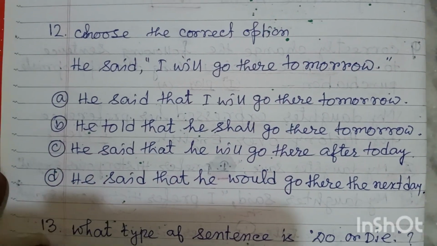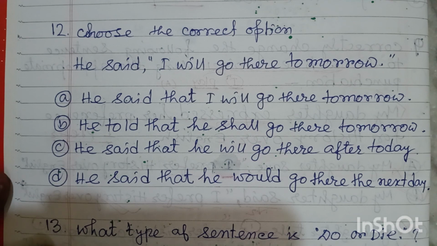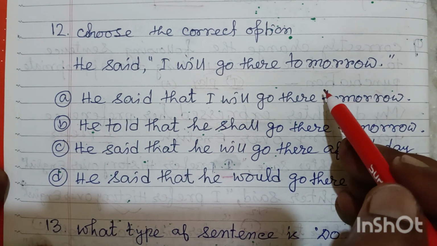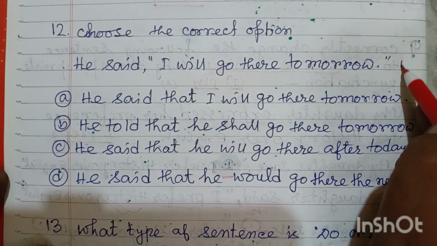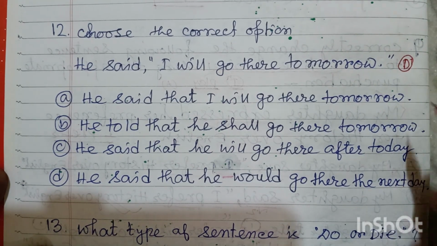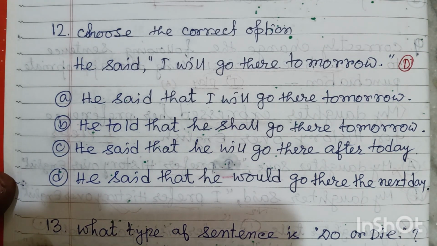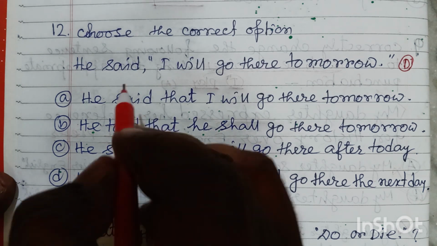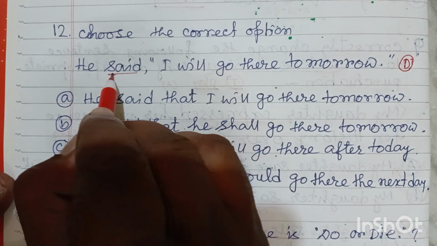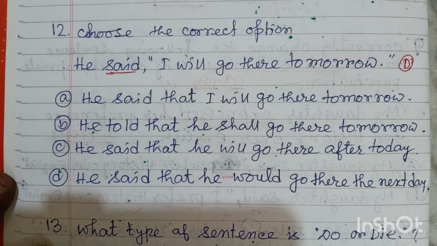Next, choose the correct option. He said, "I will go there tomorrow." Friends, you can see it is a direct speech. You have to find out the indirect speech. So friends, here you can see the verb. This verb will be changed. This is the first thing.